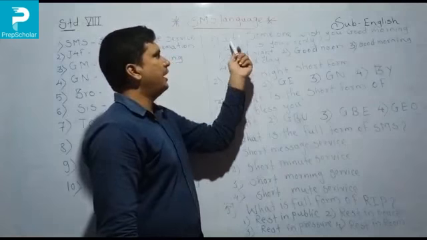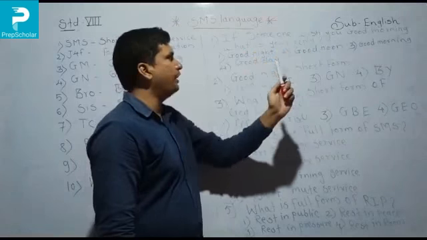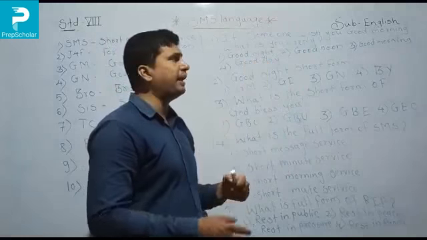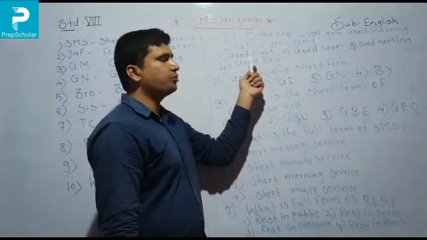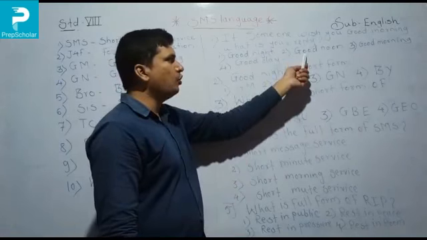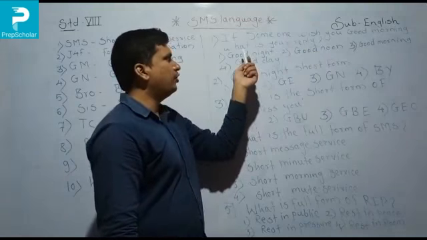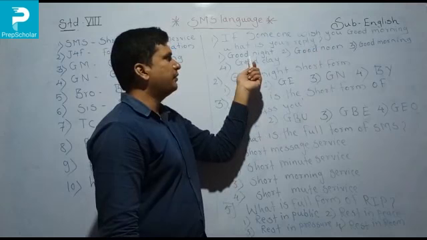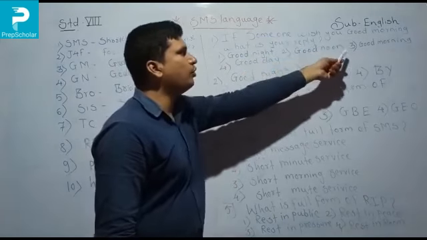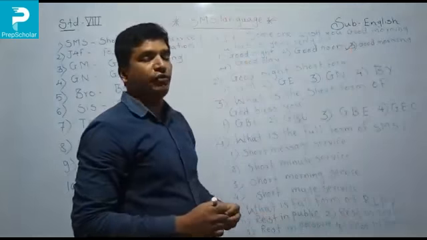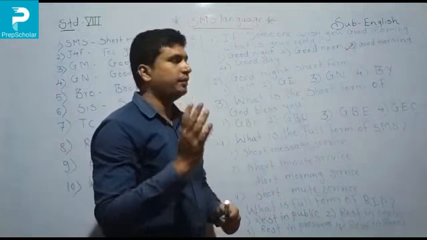So first, if someone wishes you good morning, what is your reply? Someone wishes you good morning, so what is your reply there? Good night, option number 1. Second number, good noon. Third number, good morning. And last one is good day. So good night is not correct. Good noon also not correct. Good morning is correct, because if someone wishes you good morning, at that time your reply is to say good morning.